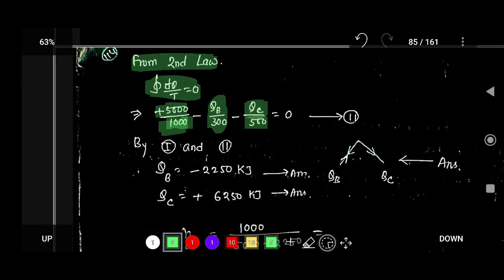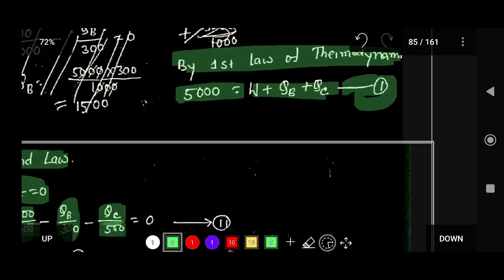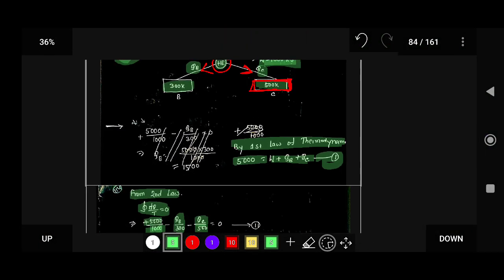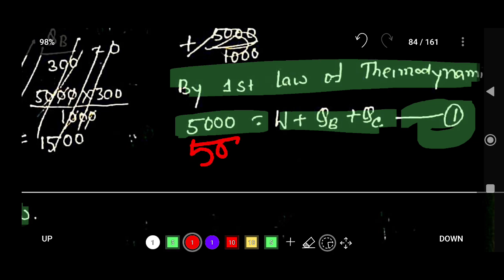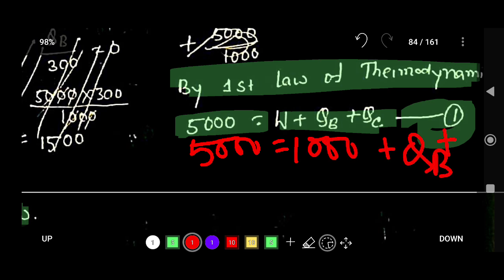So from equation number 1 and 2, W is equal to 1000. So in that equation, 5000 is equal to 1000 plus QB plus QC.